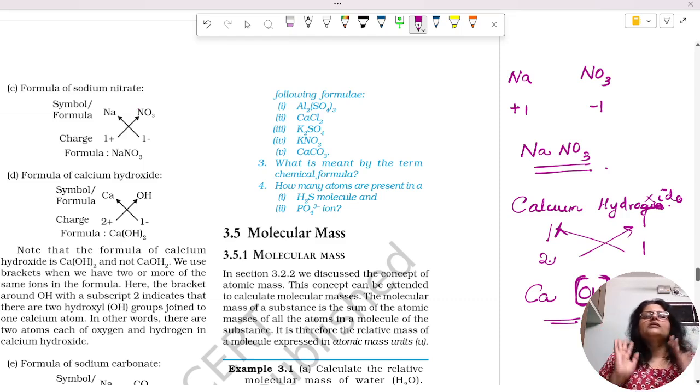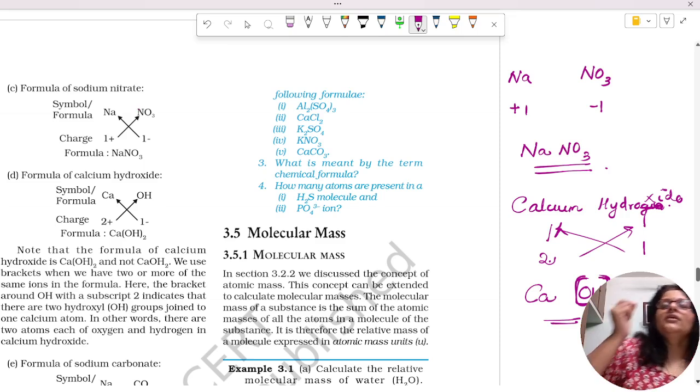To write down the symbol of a molecule, we need to know the constituent elements present in it. For an example like hydrogen chloride, we need to write down the names and symbols of the elements.